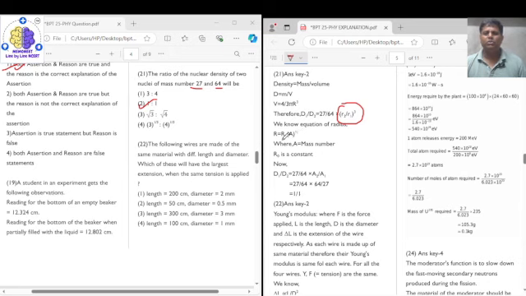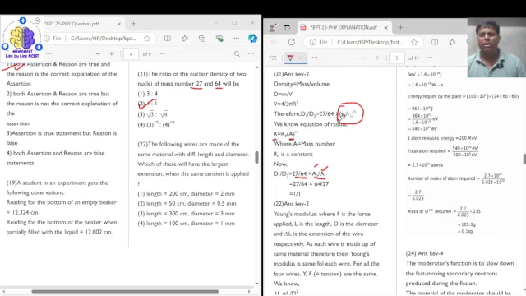Now R is equal to R naught into A raised to the power of 1 by 3, where R naught is constant. So r2 upon r1 will be the ratio of the radii, right? So from here, d1 upon d2 is equal to M1 upon M2 into A2 upon A1, that is the mass number of the second nucleus upon the mass number of the first nucleus. Why are we writing this? Because the radius of any nucleus is directly proportional to its mass number raised to the power of 1 by 3.